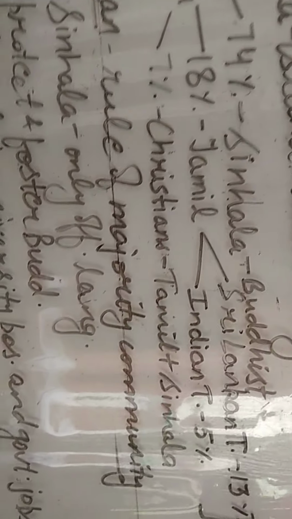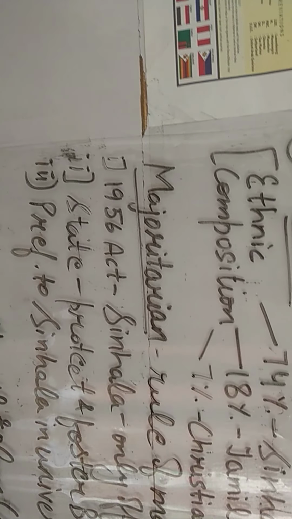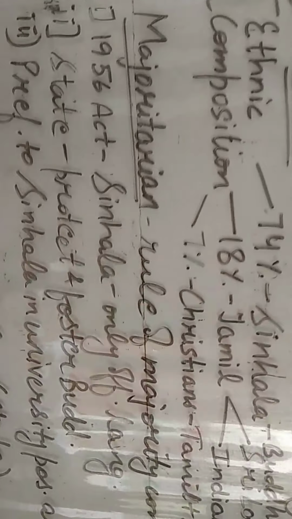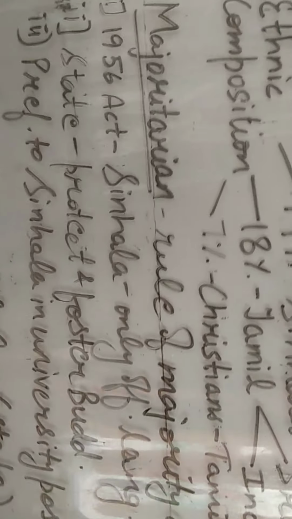Now the model that is accepted by Sri Lankan government is that of majoritarianism, according to which majority community should rule over a particular area. And to accomplish this, they accepted three changes. First is 1956 Act, according to which Sinhala was accepted as the only official language. So they did not consider Tamil as the official language.